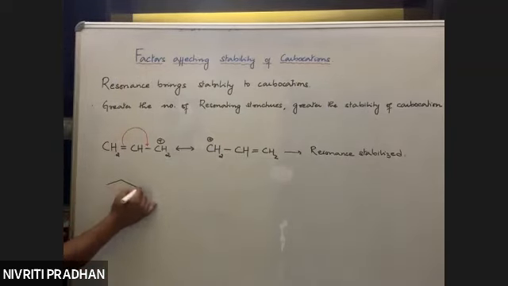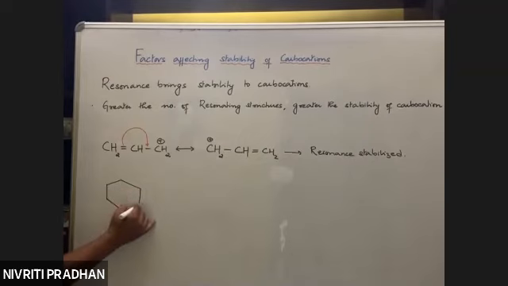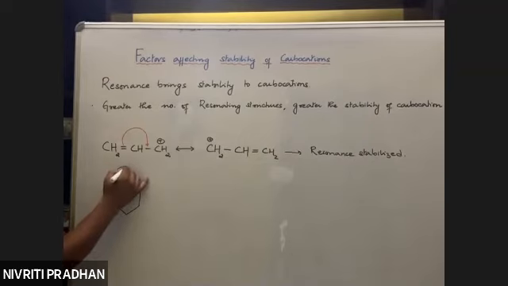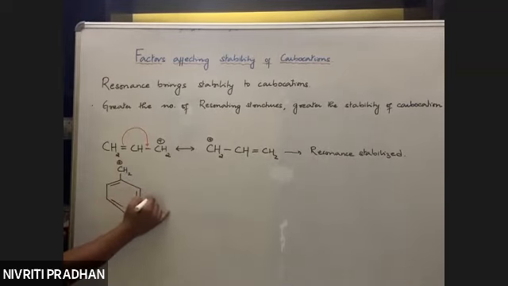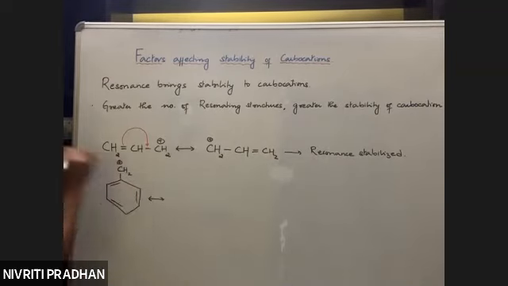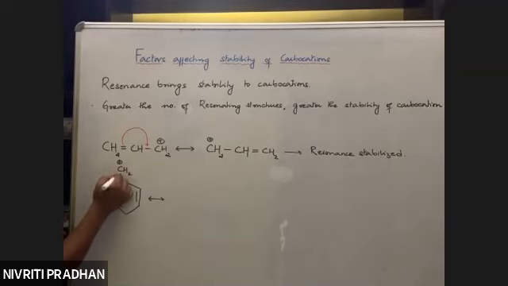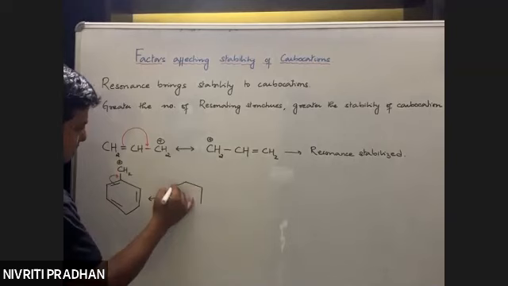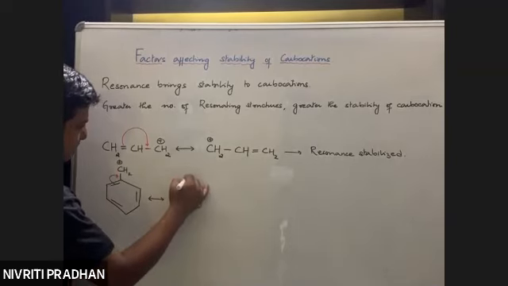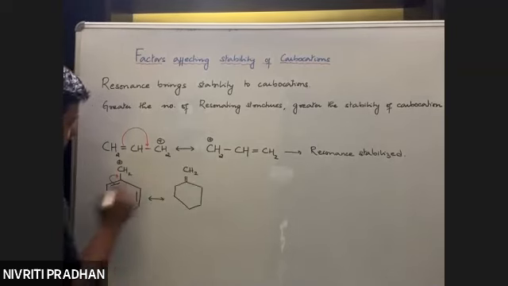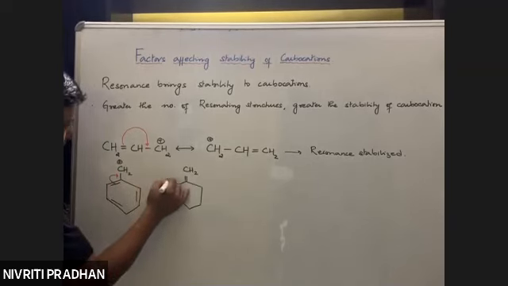Here we have a benzyl carbocation like this. Again, it's a 1 degree carbocation, but the positive charge is a part of a conjugated system. So here resonance occurs, and the positive charge is stabilized by resonance. We have double bond CH2. Where will the positive charge come? It will come out here.